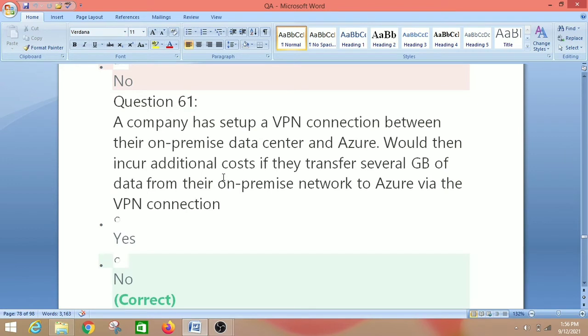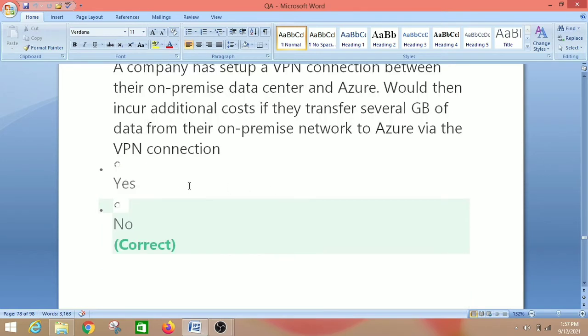So let's move on to the next question, that is question number 61. A company has set up a VPN connection between their on-premise data center and Azure. Would they incur additional cost if they transfer several GB of data from their on-premise network to Azure via the VPN connection? This is an inbound transfer, not the outbound. So we have two options, yes or no. The right answer is no, because there is no cost associated with the inbound data transfer.